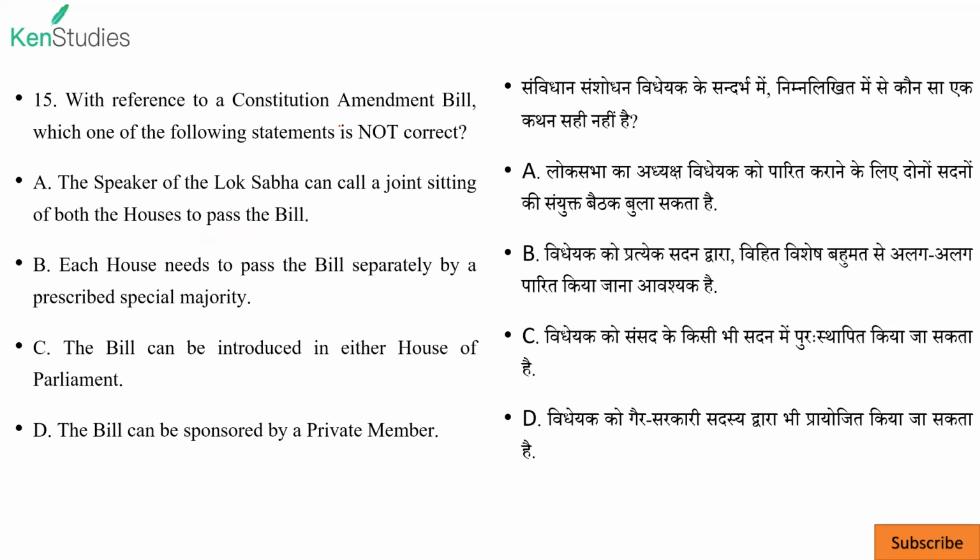Next, with reference to constitution amendment bill, which one of the following statements is not correct? The speaker of the Lok Sabha can call a joint sitting of both the houses to pass the bill. No, actually joint sitting of the parliament under Article 108 is only applicable for ordinary bills. So for money bill and constitutional amendment bill, there is no provision of joint sitting. So it is incorrect. So it is the answer. Next, each house needs to pass the bill separately by a prescribed special majority. Good. Correct. The bill can be introduced in either house of the parliament. Correct. The bill can be sponsored by a private member also. Yes.